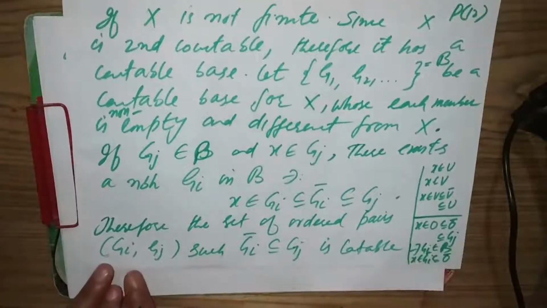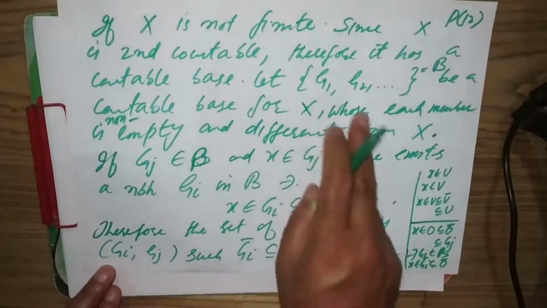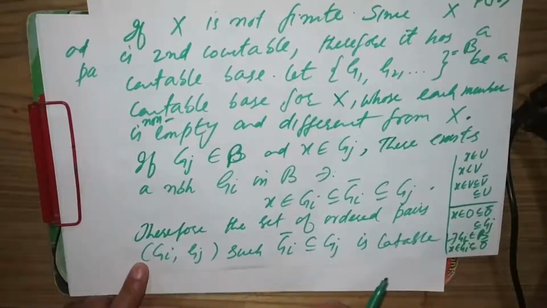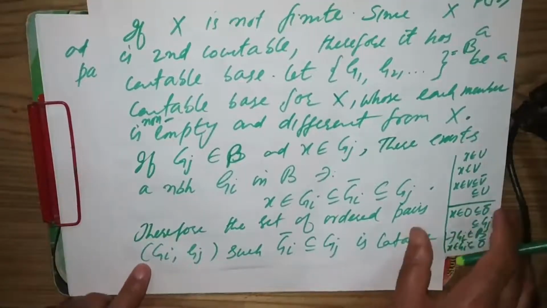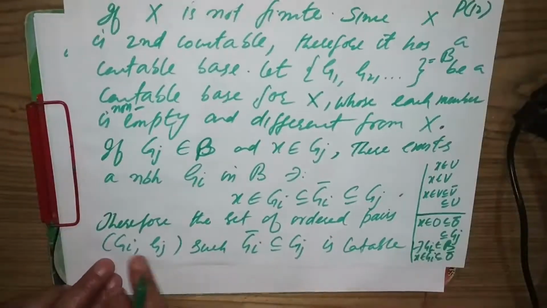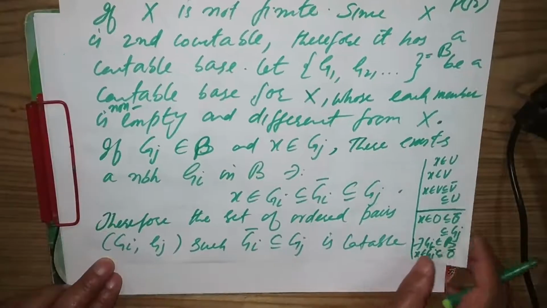This collection of ordered pairs is countable because the Gi's are countable. So P1 is some ordered pair, P2 is some ordered pair, P3 and so on. They are all ordered pairs, and each has this property: Gi closure is a subset of Gj.